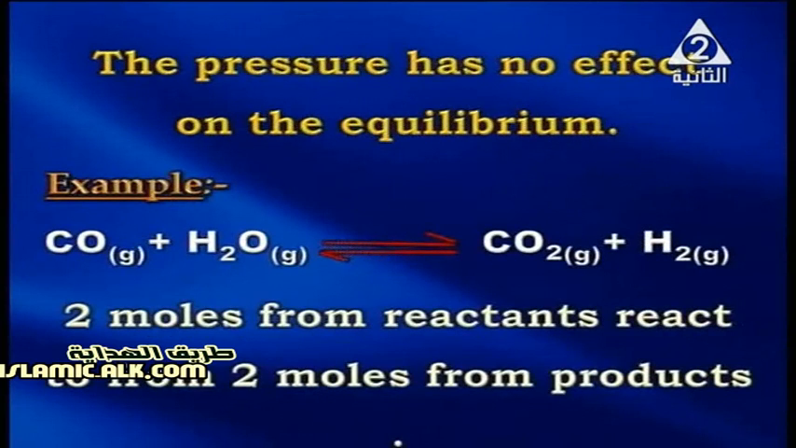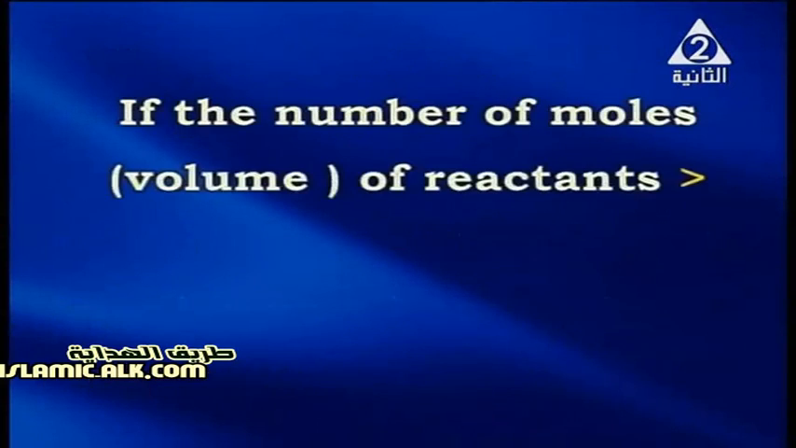For example, the reaction between carbon monoxide and water vapor gives carbon dioxide gas and hydrogen gas. Here, 2 moles of reactants react to form 2 moles of product. So, increasing the pressure by decreasing the volume of the container, or decreasing the pressure by increasing the volume of the container, has no effect on the equilibrium position.